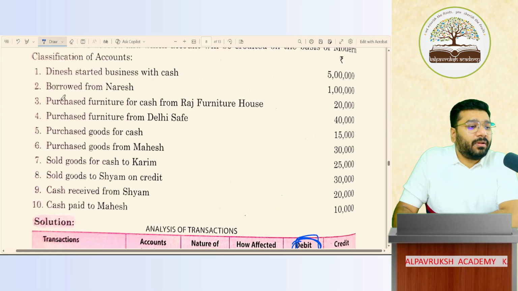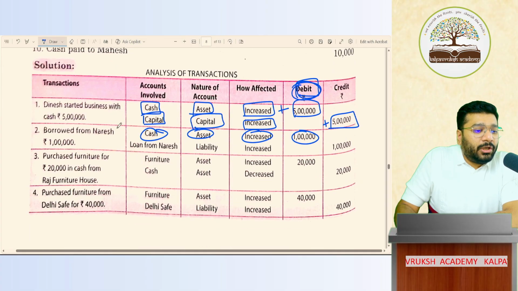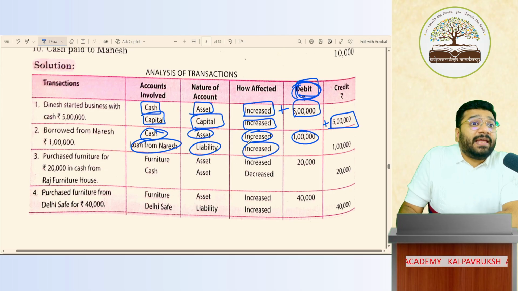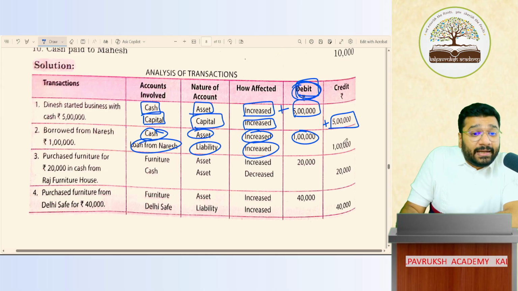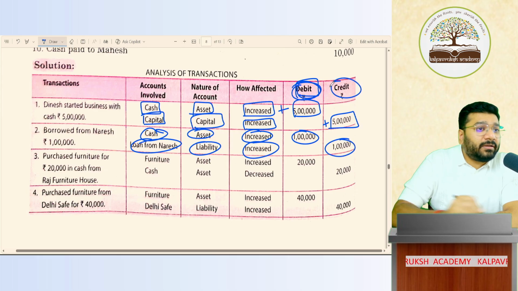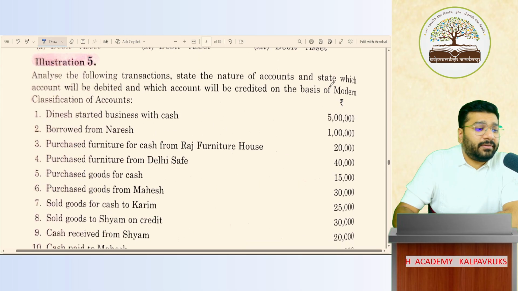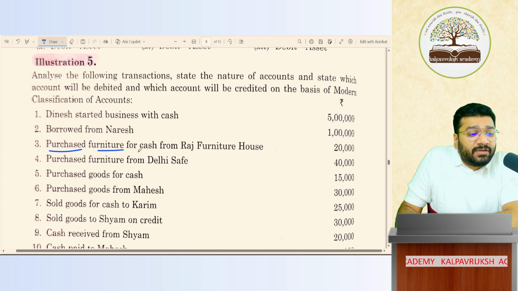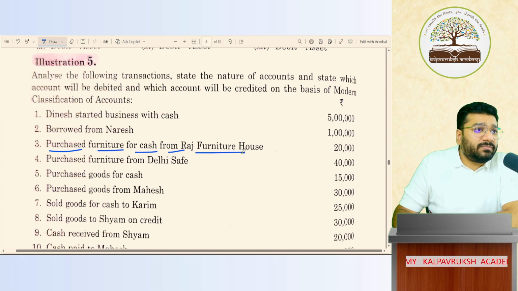Now, loan from Naresh is a liability, and this liability will keep on increasing. If I take more and more loan, I have to repay more and more loan in future. So it is increasing my liability. And to create liability, I have to give a credit of 1 lakh. Okay, not okay.